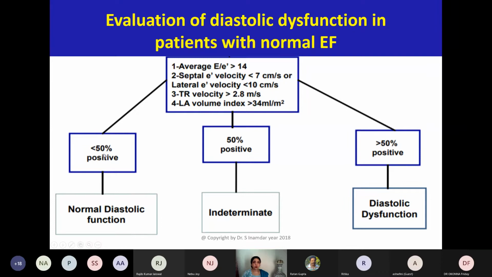So when you get less than 50% positive, then it is a normal diastolic function. Where do you use these guidelines? When there is normal EF, and the heart is absolutely normal otherwise, prima facie. If 50% are positive, this is intermediate. That is the drawback of these guidelines, that it has a lot of chunk which is intermediate. And when more than 50% are positive, obviously the patient is having diastolic dysfunction.